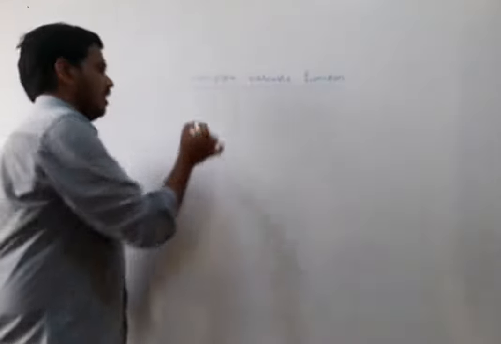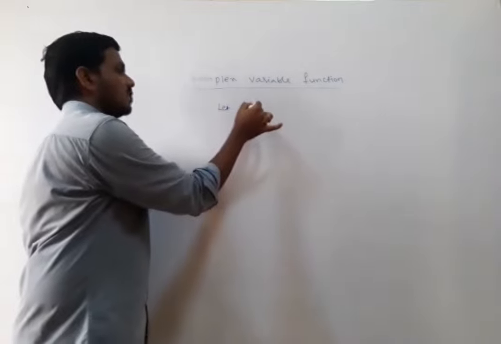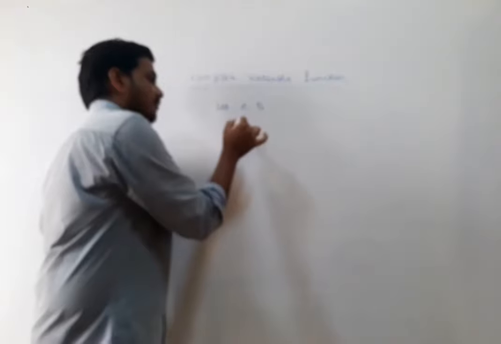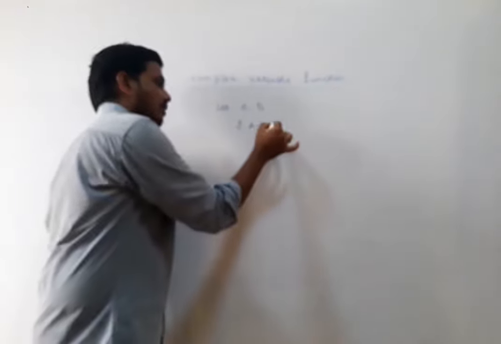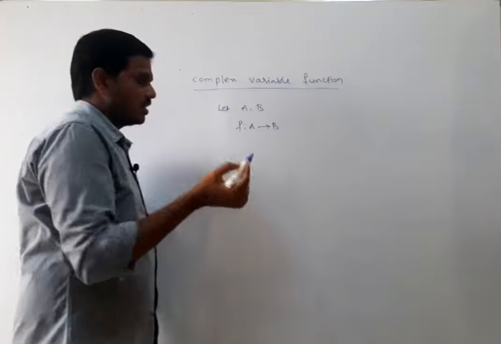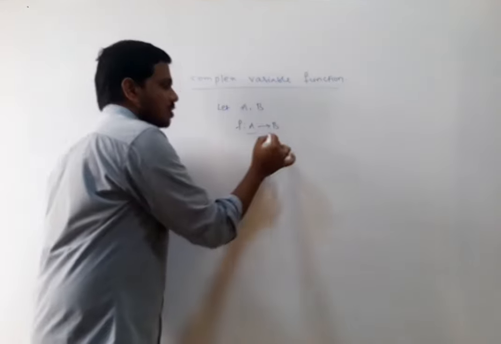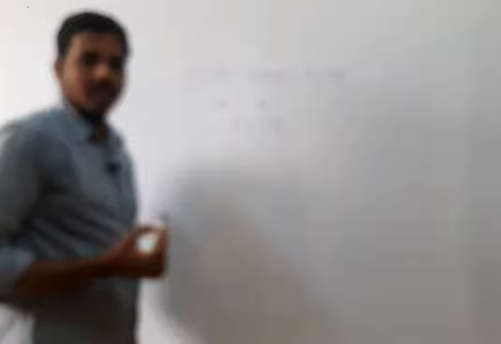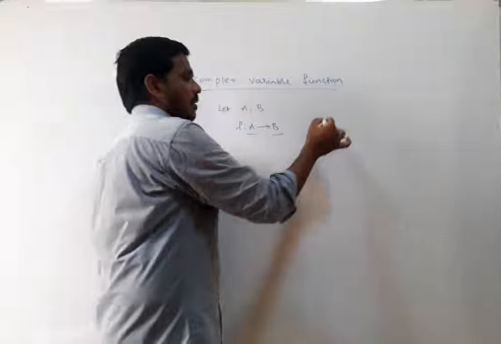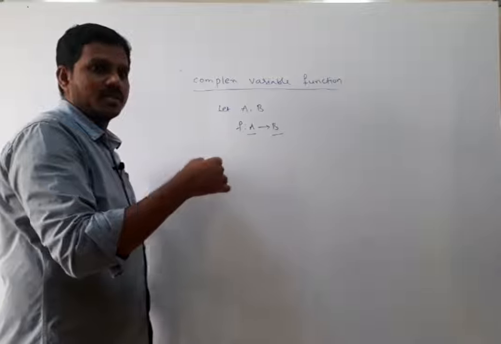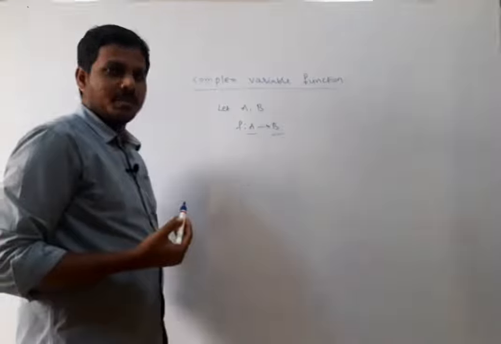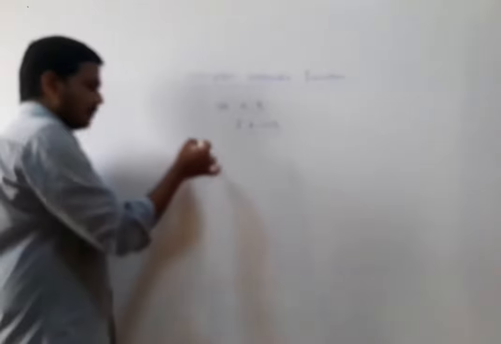Let me consider two sets. Let A, B be two non-empty sets, and F is a mapping from A to B. We say that this mapping is said to be a function if every element of A is uniquely associated with an element of B. In the case of real numbers, A is a non-empty set, B is a non-empty set, every element in A is uniquely associated with an element in B, and we say it is a function. But now we are in the complex number system.